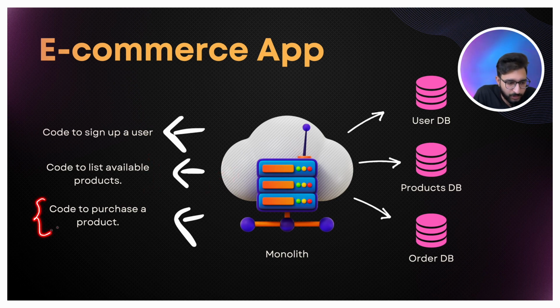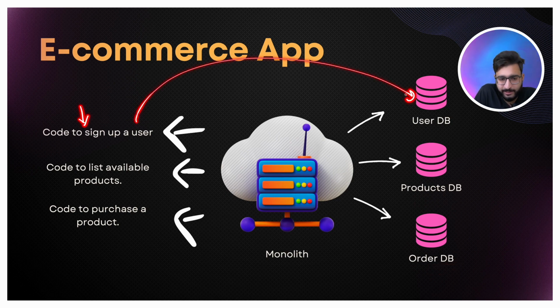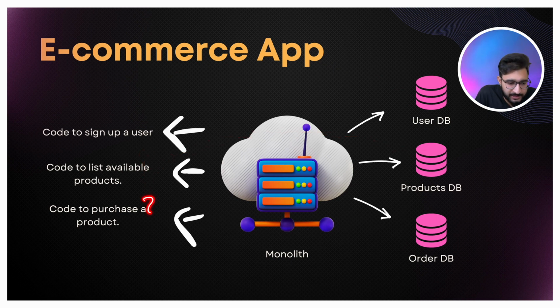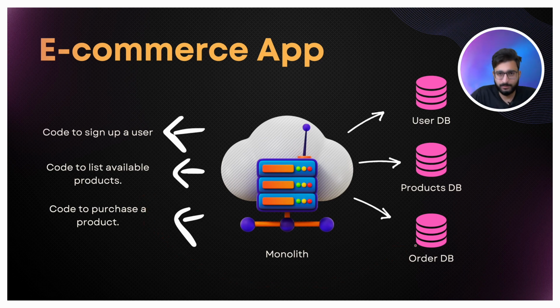And let's say we have another code, which is code to purchase a product, right? So we have the code to purchase a product in the same service, in the same code base, right? And let's say we have different databases, let's say user database, then product database, and then order database, right? And as per the request, this particular code base might be using this particular database, and similarly this particular code base may be using this particular database, right? But this is a simple monolith architecture in which the entire code is written within a single code base, right?